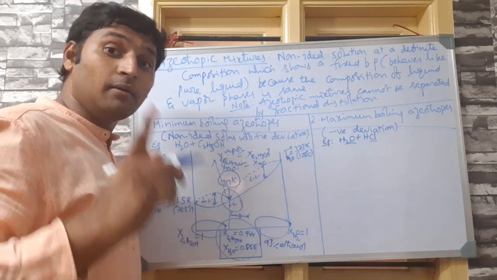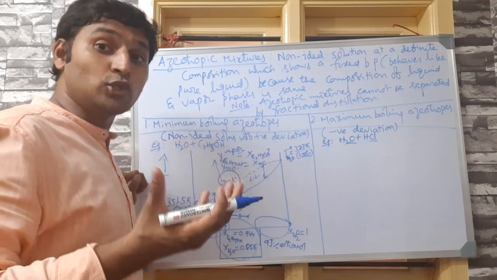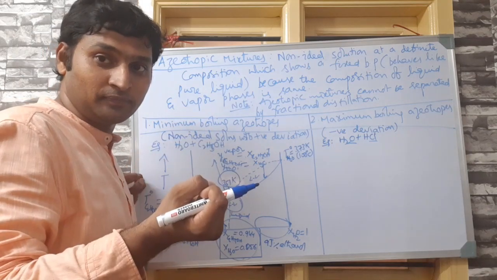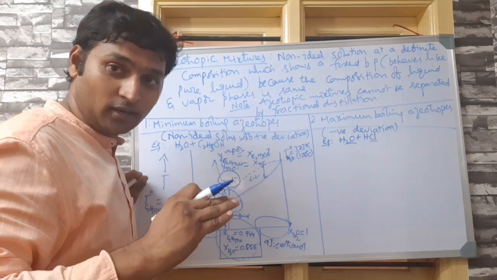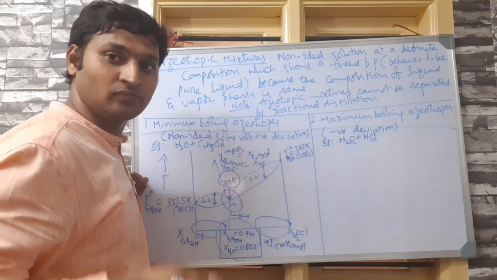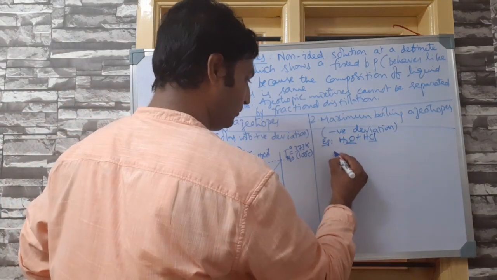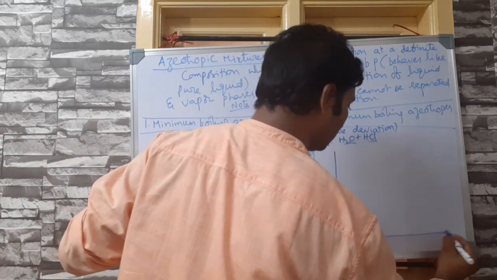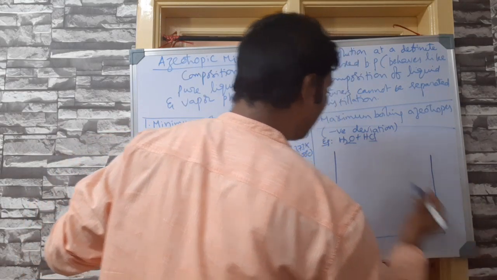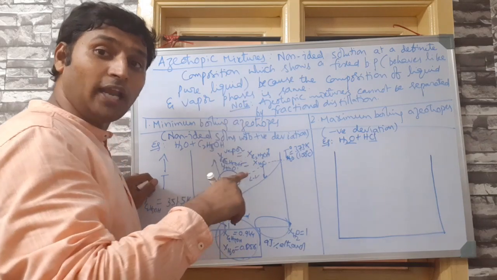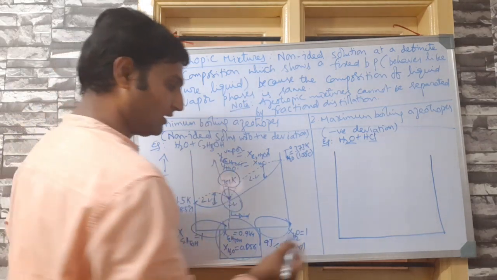Ion-dipole interactions are stronger than hydrogen bonds, so the new forces are stronger. That means vapor pressure will be lower, negative deviation. Now, as I have already explained, since for vapor pressure it is negative deviation, for boiling point it will be positive deviation, correct?